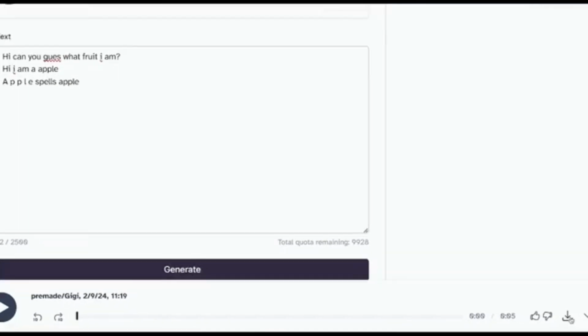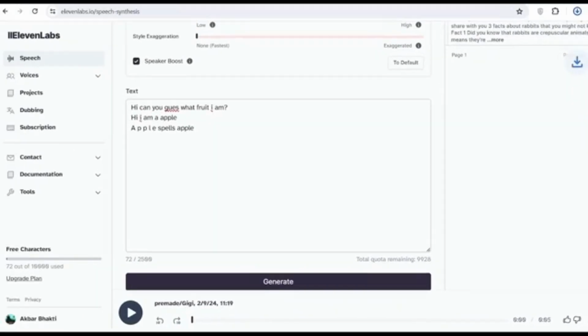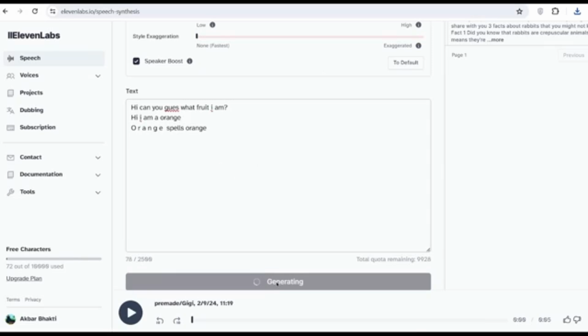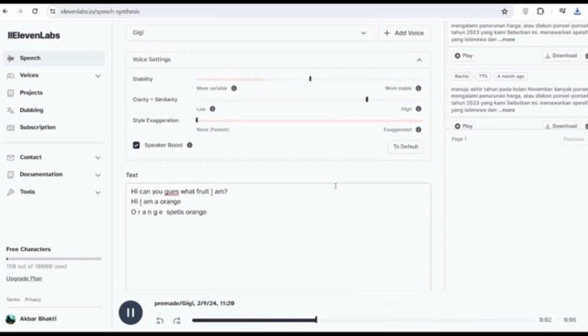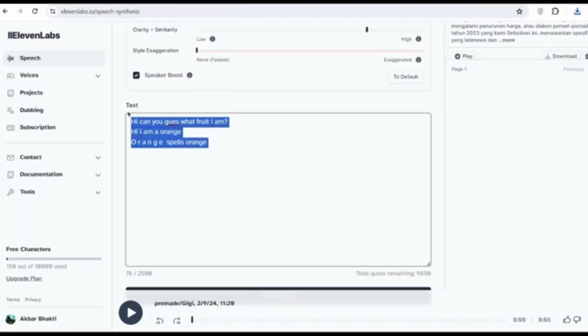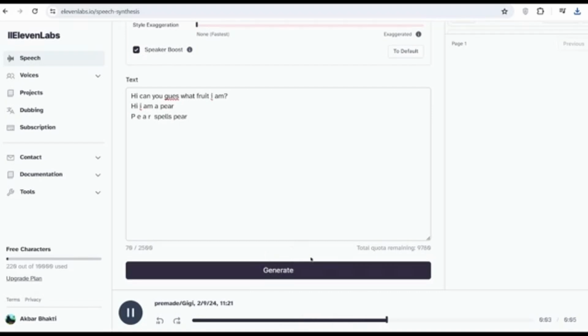Once you've done that, you need to download your audio. In order to download it, you simply come to this icon, click download, and just like that, it's downloaded. So now you'll go ahead to do the same thing for your entire script. And if you have different characters, or if you want to use different voices, then for each new part of your script, you simply change the voice and then generate it. And now, once you have all your voices downloaded, congratulations, because now there's only one step left.